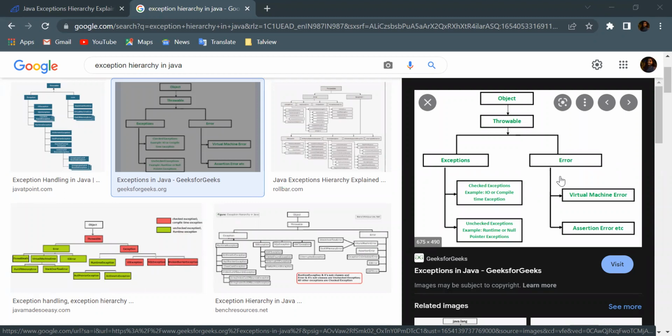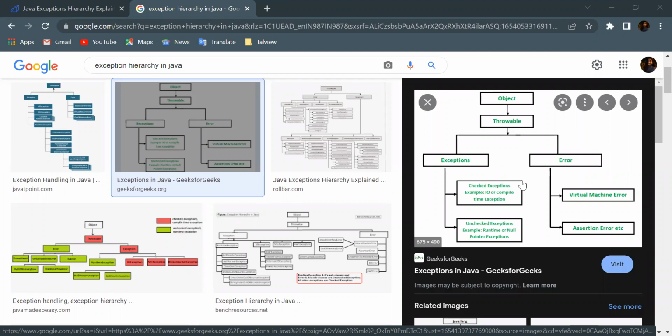That is when the error comes. So error is always compile time. Am I clear? Always when you're writing the code, before running anything, the error will be there.